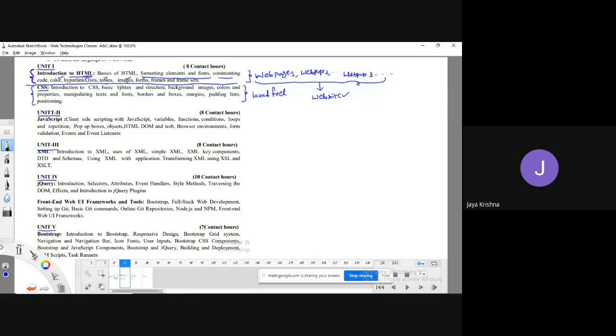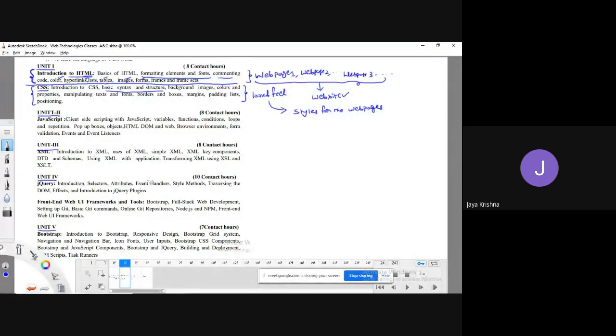Here I'm going to discuss the basic syntax and structure that you have to follow, and how to manipulate text, fonts, borders, boxes, margins, padding, lists, positioning. All this we'll see in this unit. Simply I can say that to define styles for the web pages which you developed through HTML, we go for CSS.